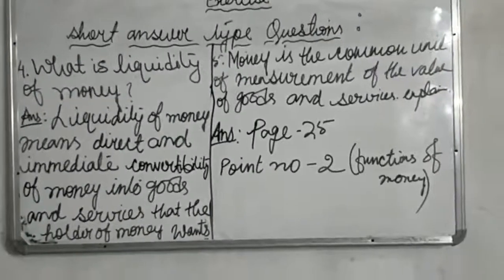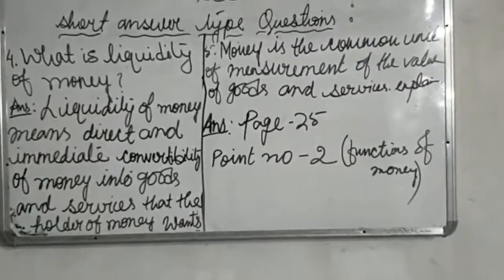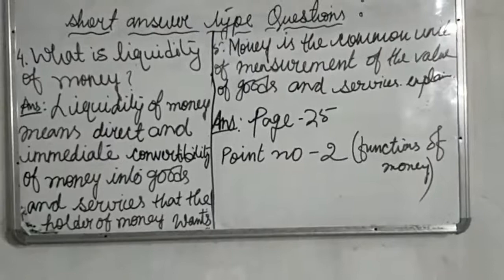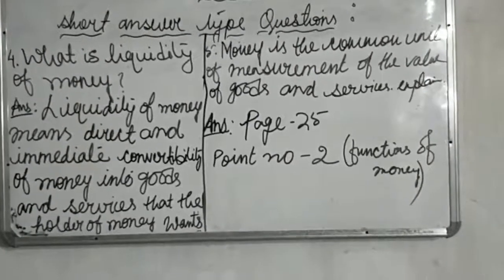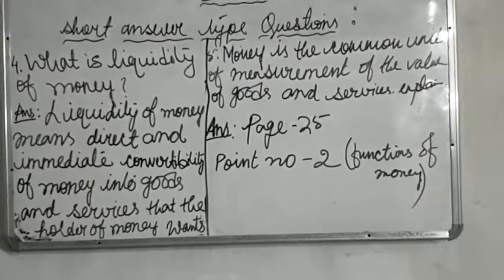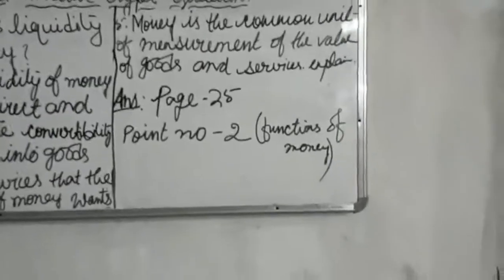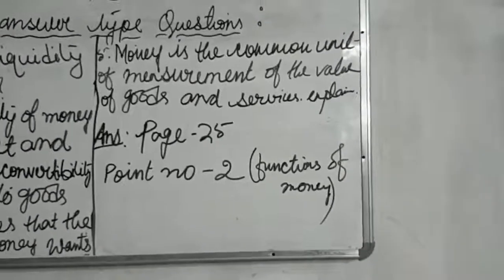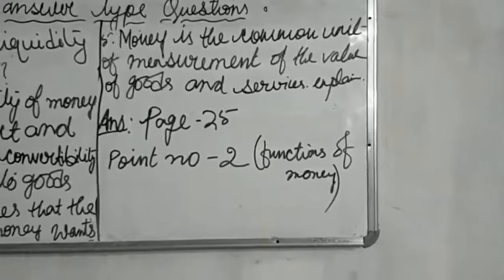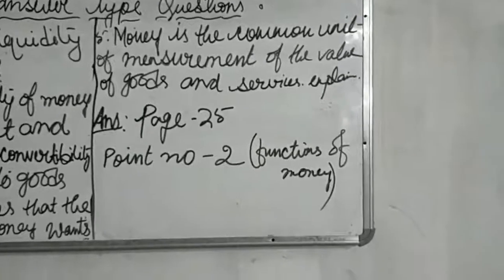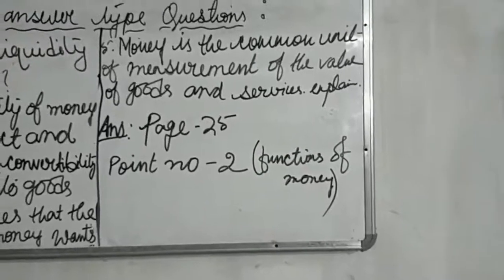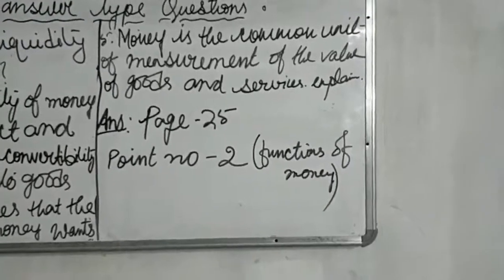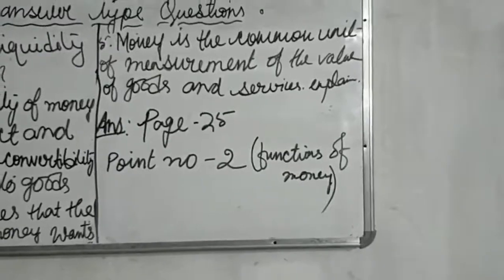Number 4, what is liquidity of money? Answer is, liquidity of money means direct and immediate convertibility of money into goods and services that the holder of money wants. Number 5, money is the common unit of measurement of the value of goods and services. Explain. You will get the answer on page number 25. You will have to see the functions of money, and in the second point you will get the answer.